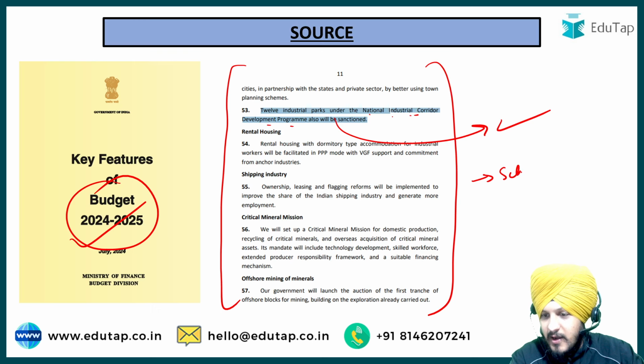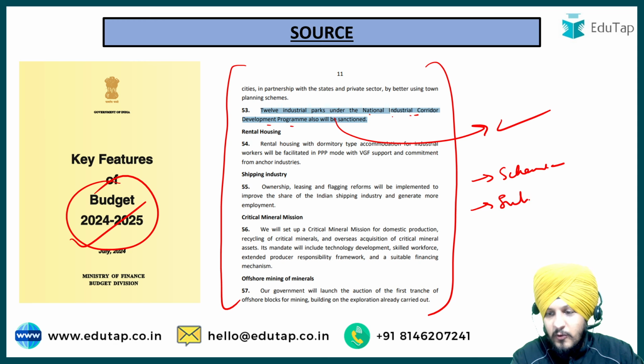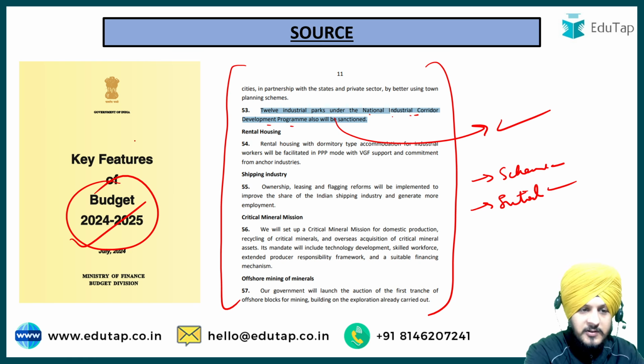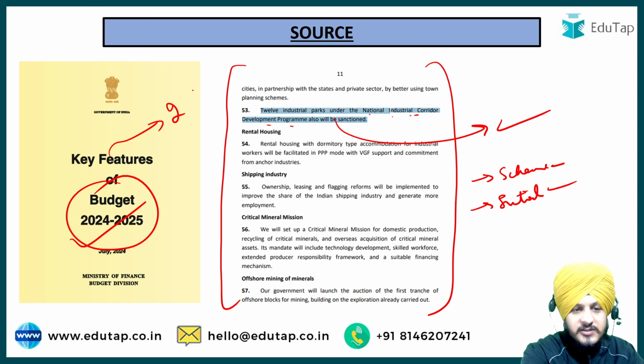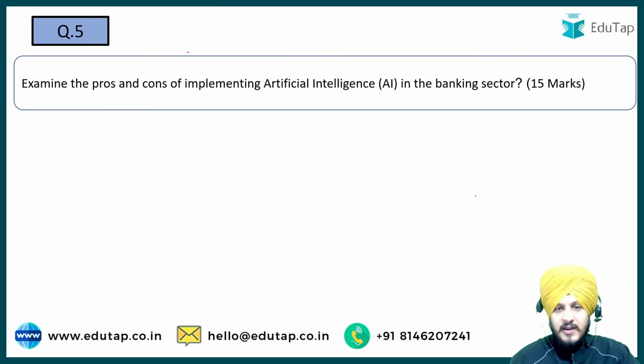important schemes, umbrella schemes that have been mentioned as a part of the budget, and the important initiatives of the government, fine, that have been highlighted very much in the news. You must cover it as a part of it. Fine, so this is the importance of the budget. You can see straight away 2 questions have been asked from the budget only. Fine. Now let us talk about the next one. The next is, examine the pros and cons of implementing artificial intelligence in the banking sector, which was asked as a 15-marker question.